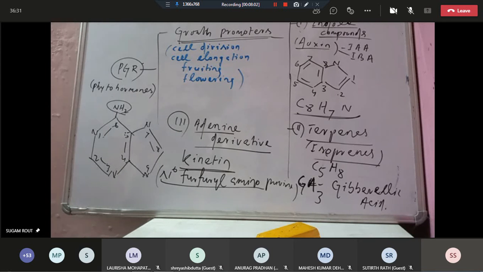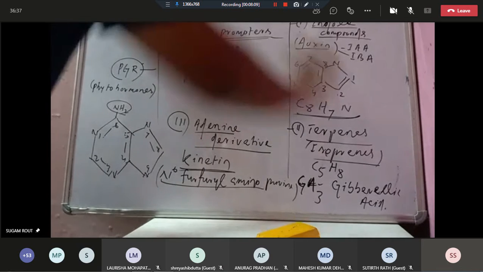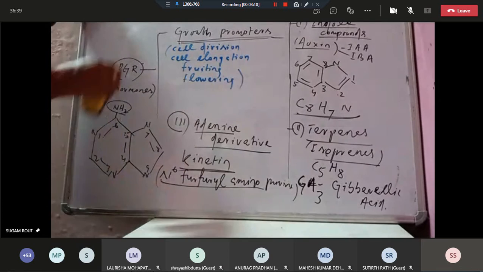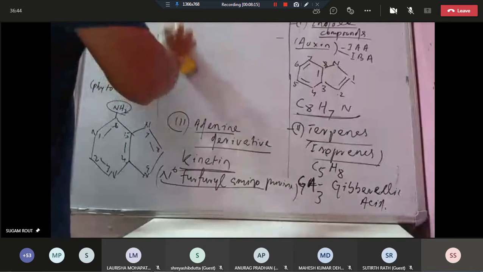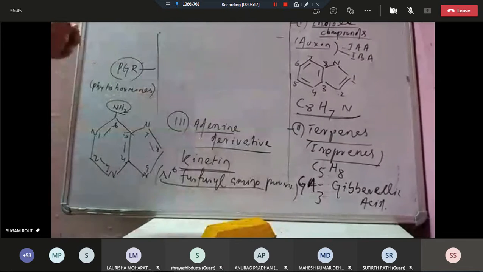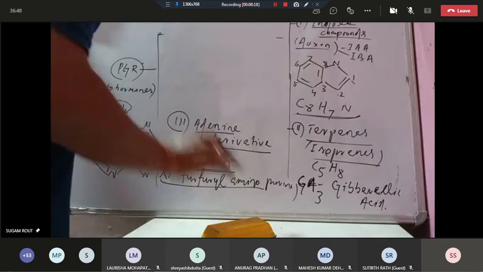There is no problem in reading it. So next is growth inhibitors. This is all about the growth promoters. So the next one is growth inhibitors. The second type of phytohormones is growth inhibitors.